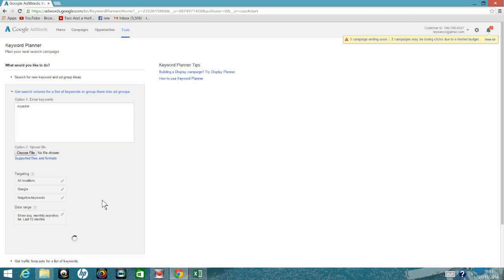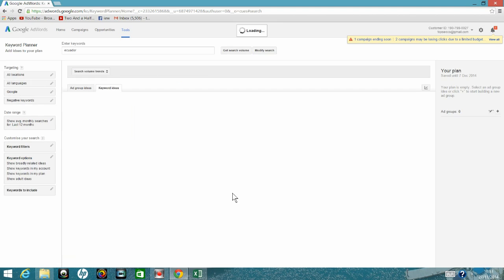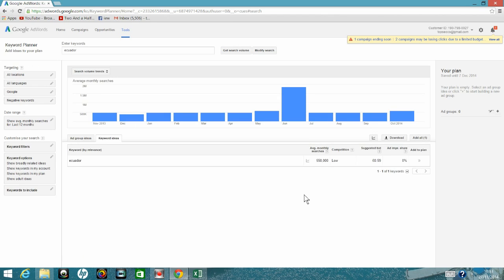It turns out that for Ecuador, the monthly search volume is about 550,000 with low competition. Now, instead of getting turned off by the relatively low search volume, we're going to have a look at the long tail opportunities related to Ecuador.